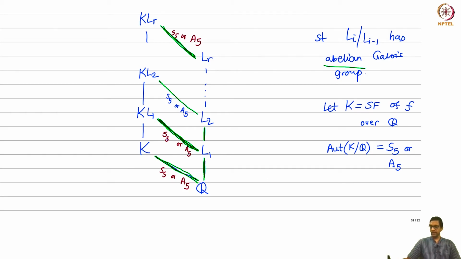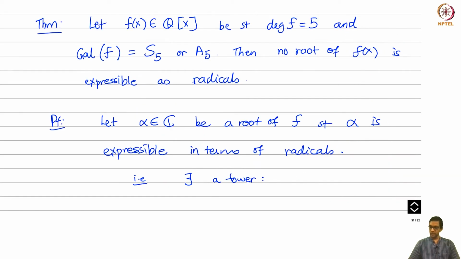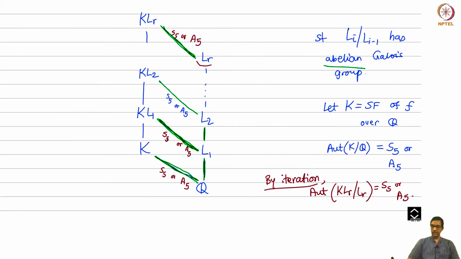Okay, so by iteration of this argument, what do we conclude? We conclude that the automorphism group of KLR over LR is either S5 or A5. Now, what did we assume about this tower? There exists a tower such that, I forgot to say this, alpha belongs to the topmost layer of this tower, right? The element alpha that we picked, which can be expressed in terms of radicals, alpha belongs to LR.